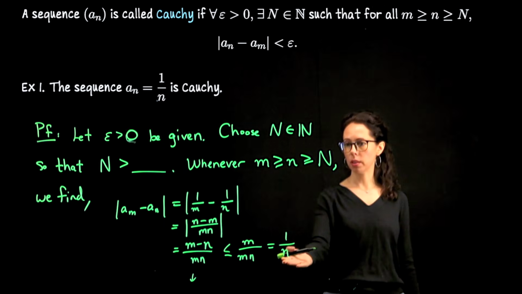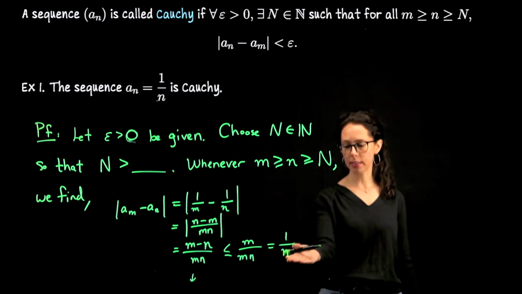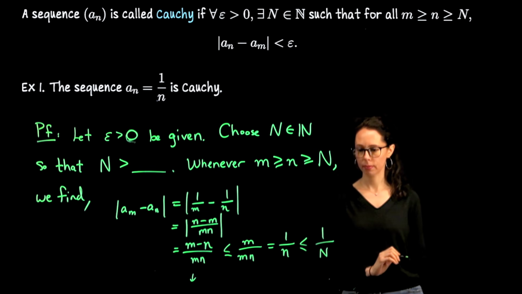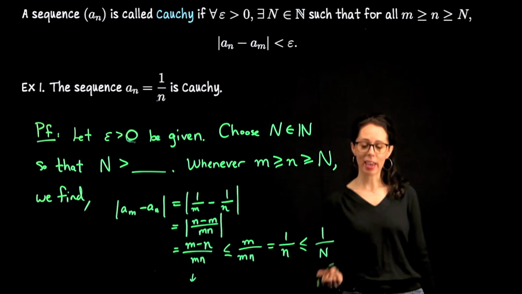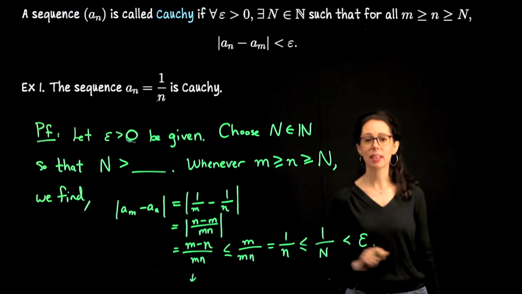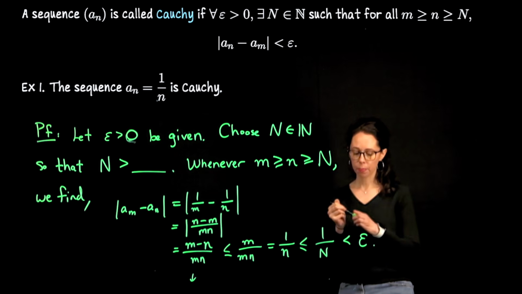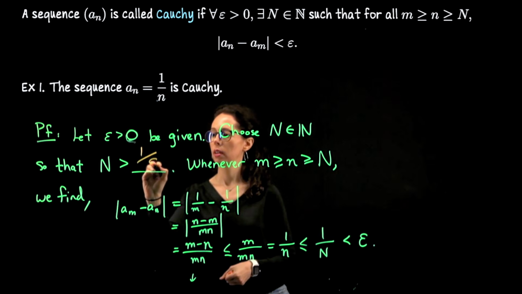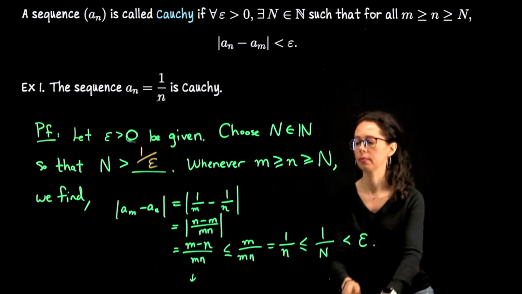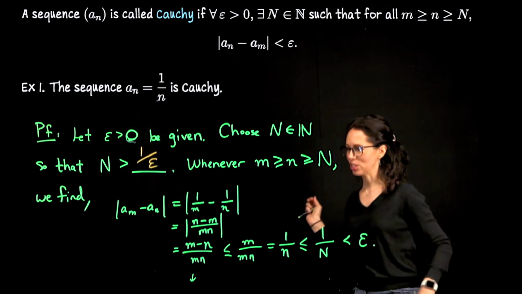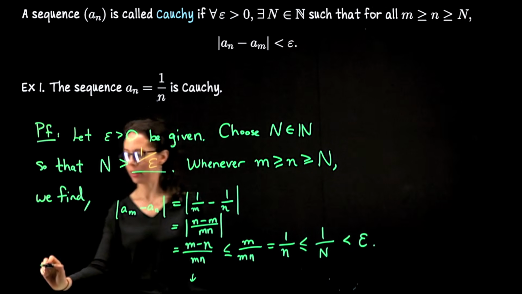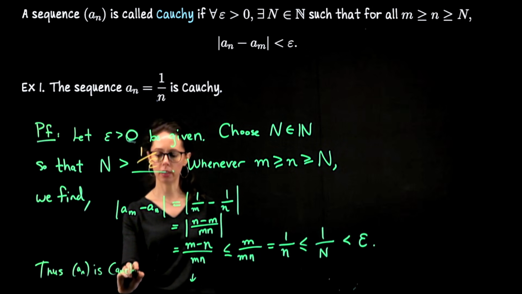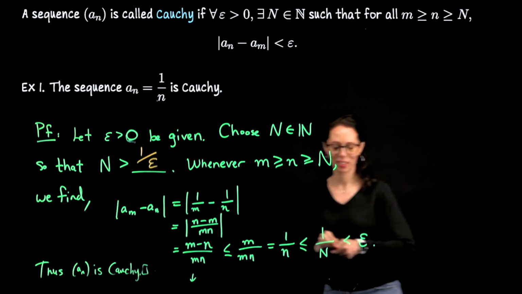Making the denominator smaller makes the fraction bigger. So if I replace little n with the threshold, if anything, we go up in size. And I would like to now say that this is less than epsilon. That is true if I knew that n was greater than 1 over epsilon. Okay, let me finish this here. I think I can squeeze this here. Thus, A sub n is Cauchy. It's a direct proof, so you don't need a long conclusion. Okay, sorry about running out of space.